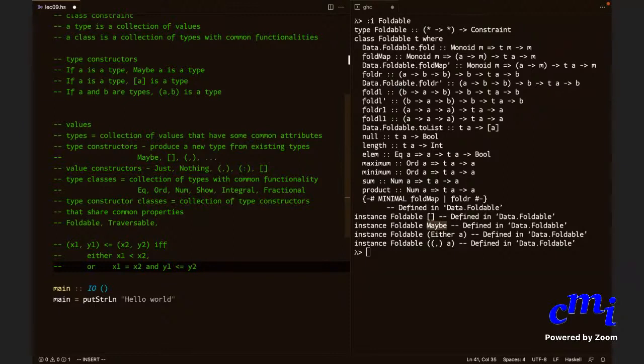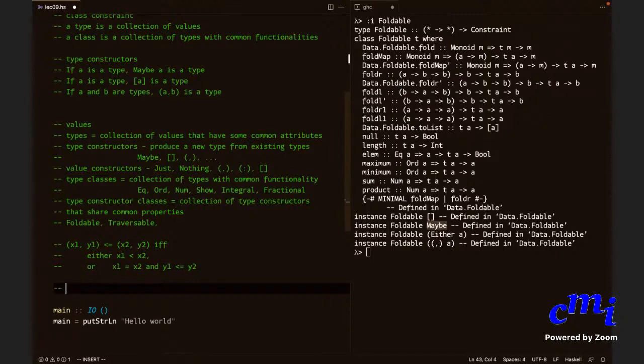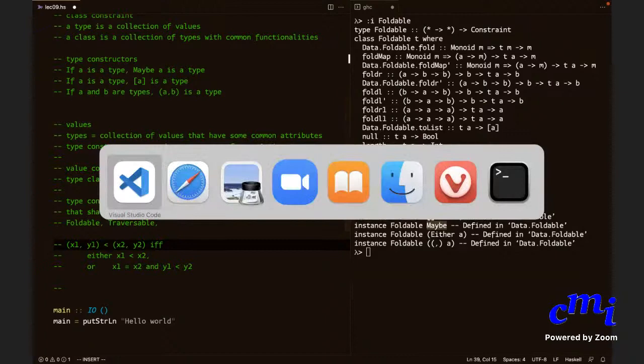Is this clear? Yes, sir. Or you can just say y1 is less than y2. This is when you say that (x1, y1) is less than (x2, y2). If x1 equals x2 and y1 equals y2, then you will say that the two pairs are equal. Otherwise, you will say that (x2, y2) is smaller than (x1, y1). Is this clear? Yes, sir. That is how you extend order.